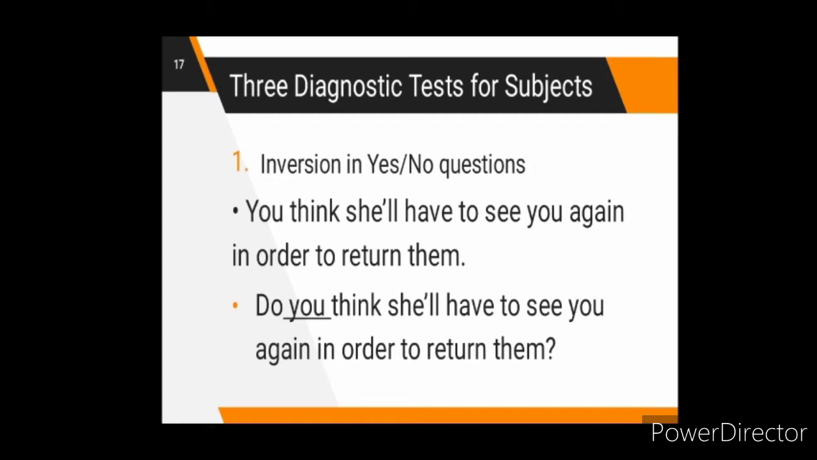In an inverted question, the subject and the first verb of the verb phrase are inverted when that verb is either a modal or an auxiliary verb, or the verb be and sometimes have. Let us first invert the first sentence. "You think she'll have to see you again in order to return them?" In inverted form: "Do you think she'll have to see you again in order to return them?"